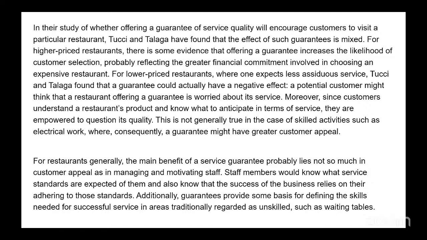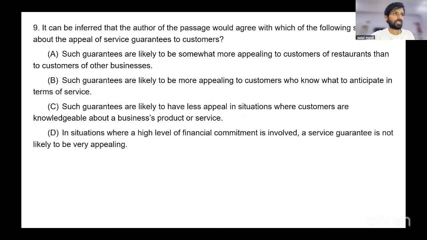Okay. So we can go to the question. Can we go to the question slide? You attempt this, and then we'll discuss the passage once, and then we'll answer the questions. Okay.